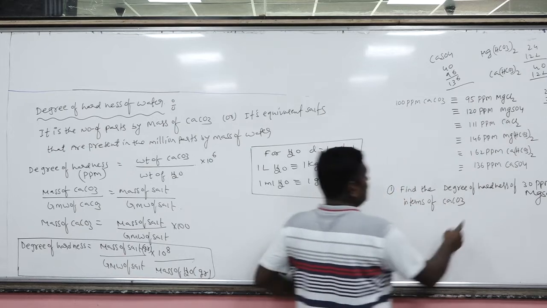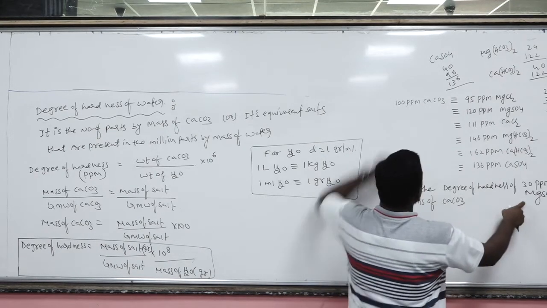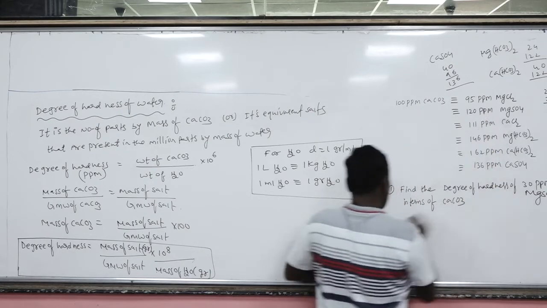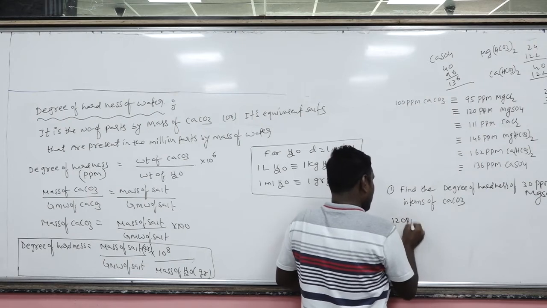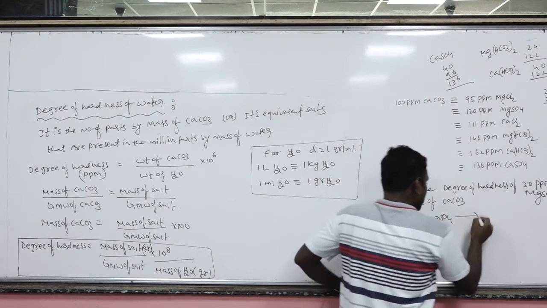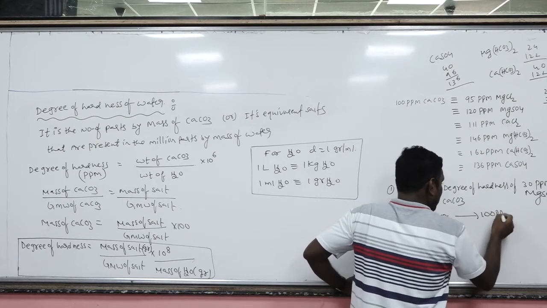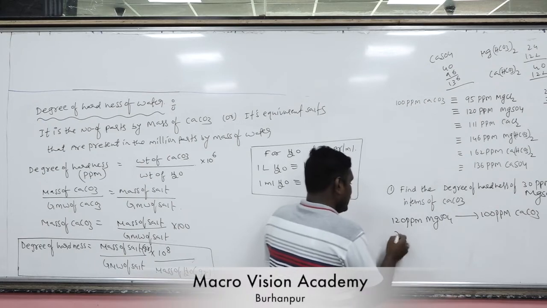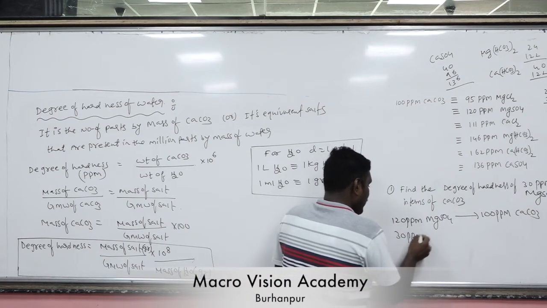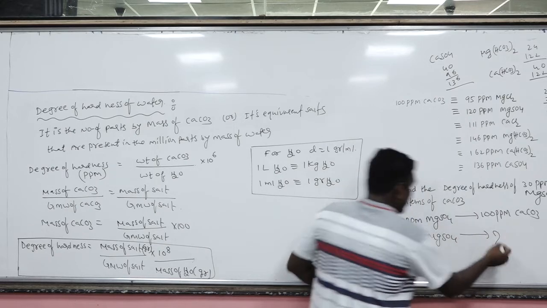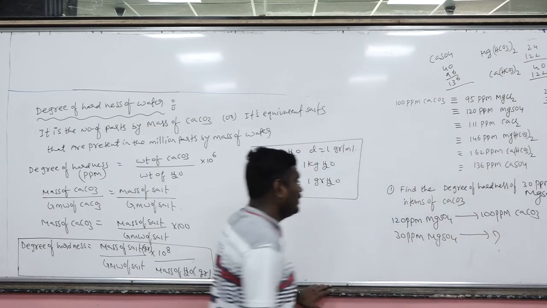Do you know the relation between the CaCO3 and MgSO4? 100 ppm CaCO3, 120 ppm MgSO4. So I am writing 120 ppm MgSO4 will correspond to 100 ppm of CaCO3. Yes. Now the question is, 30 ppm of MgSO4 will correspond to how many ppm of CaCO3?